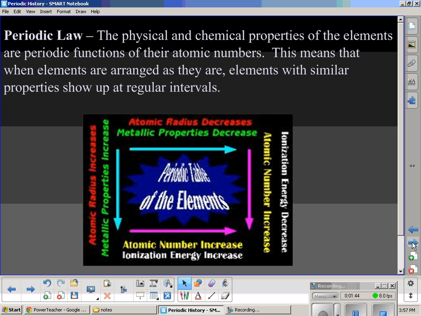Periodic law is that the physical and chemical properties of the elements are arranged periodically. They show up at regular intervals. So they're periodic functions of their atomic numbers. This means that when elements are arranged as they are, elements with similar properties show up at regular intervals.